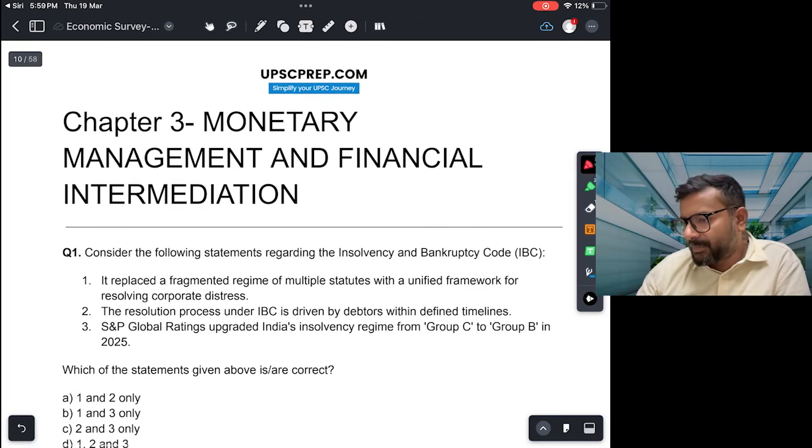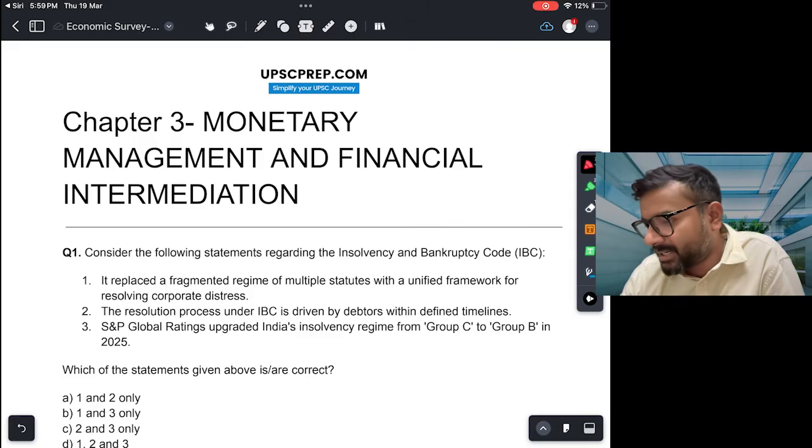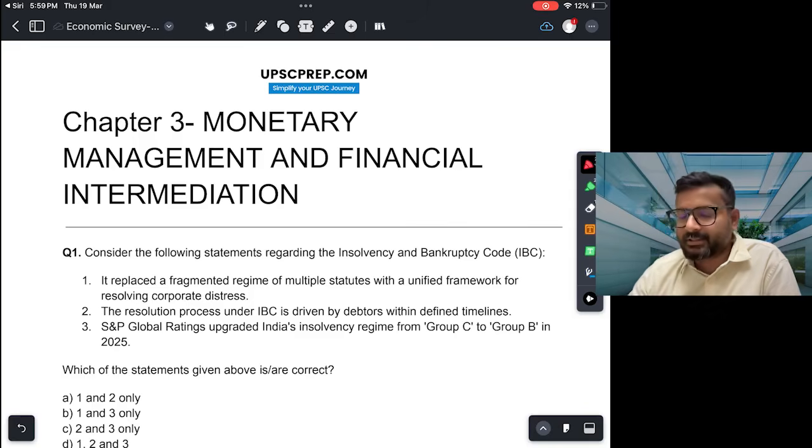Next, let's come to chapter 3. Chapter 3 is on monetary management and financial intermediation. This chapter discusses the monetary policy of the government, the monetary policy of the RBI, and the financial intermediaries, right? Banks, stock market, microfinance institutions, and all that.